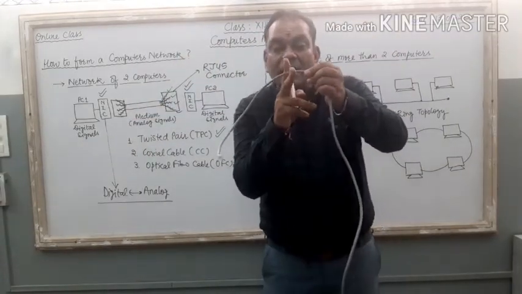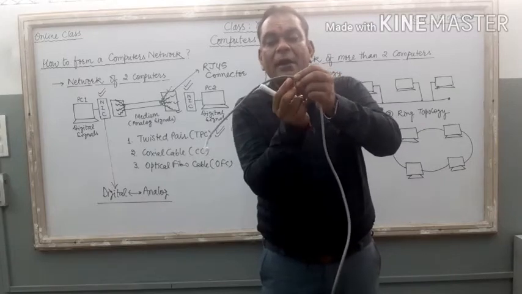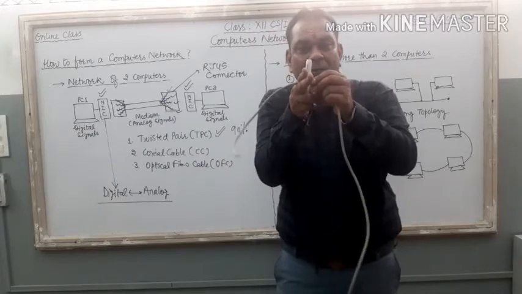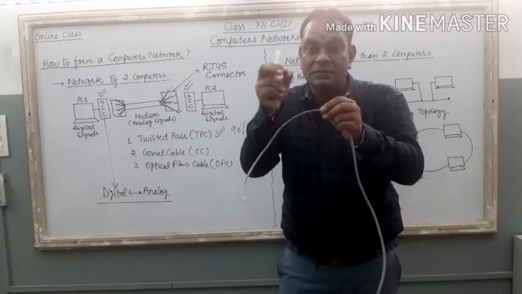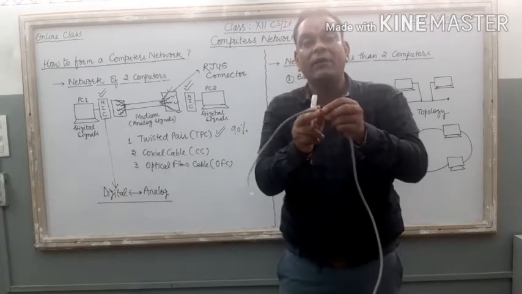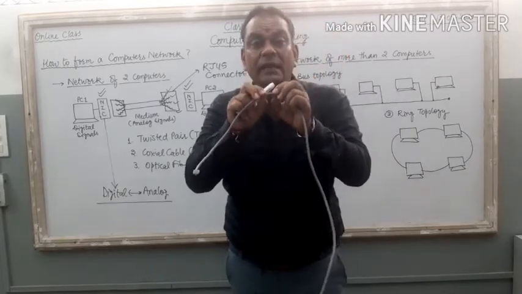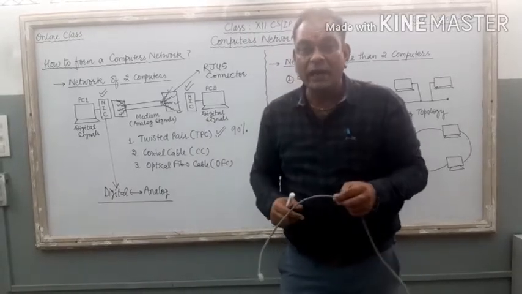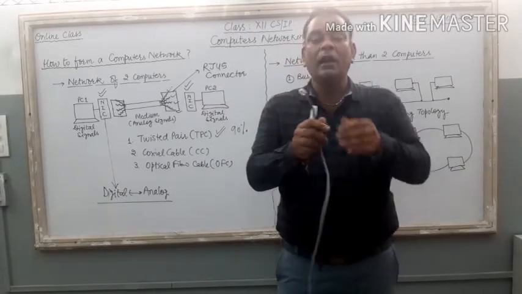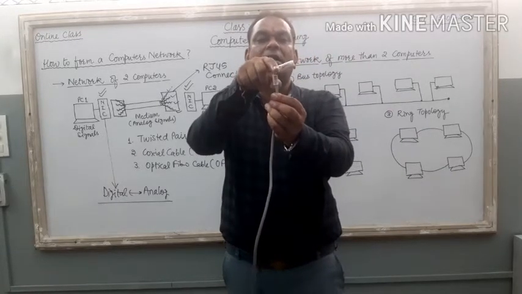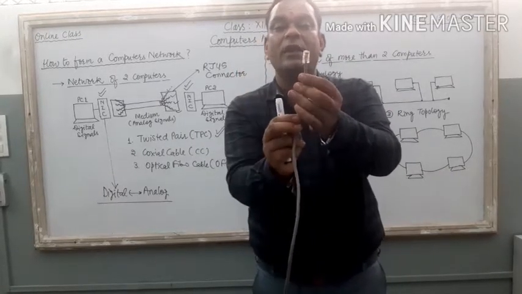And when I cut this cable from here and try to find out what is inside the cable, I can easily check that 8 different wires are there inside the cable, right? Now I cannot connect these 8 wires separately to my PC. For that we require this type of connector. It is known as the RJ45 connector.